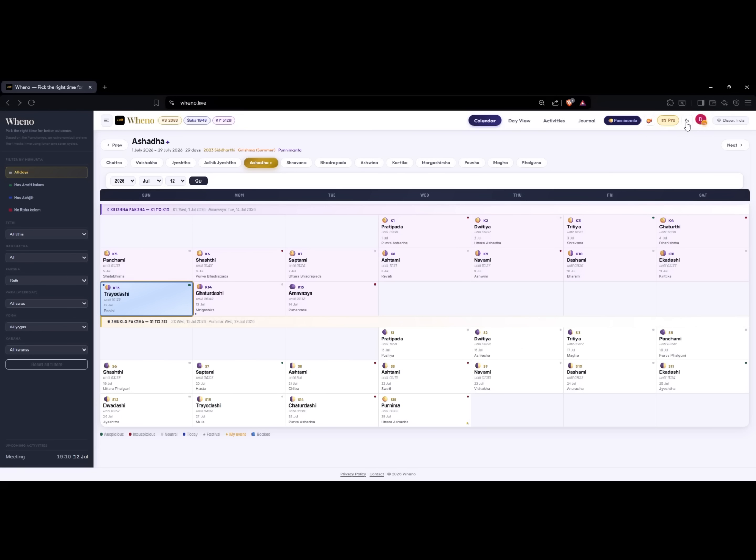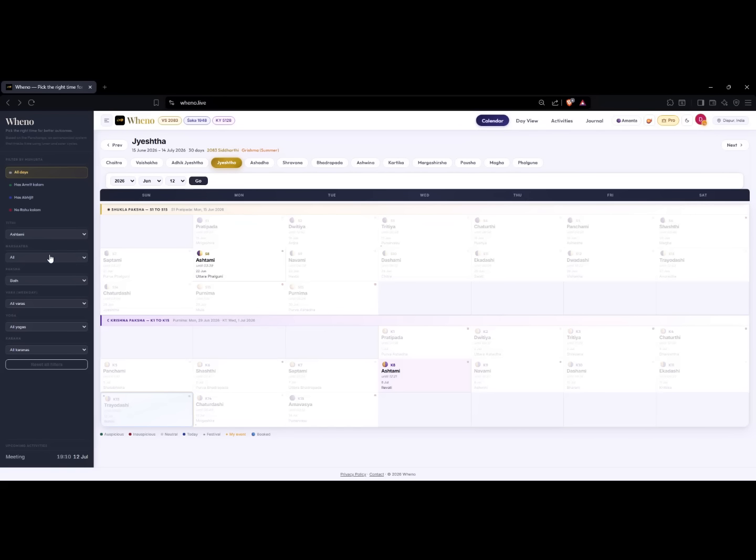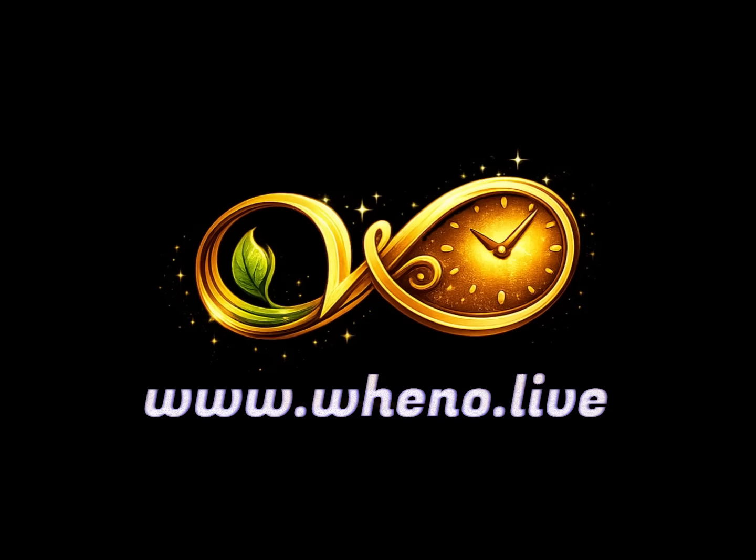Quality of time increases at particular combinations. For this purpose, we have added these filters, where you can check when a specific combination of Tithi, Vara, Nakshatra, etc. is occurring, and accordingly plan your activities. That's Wheno.live, a Panchanga-based scheduling platform that helps you plan, work, and live according to nature's time.